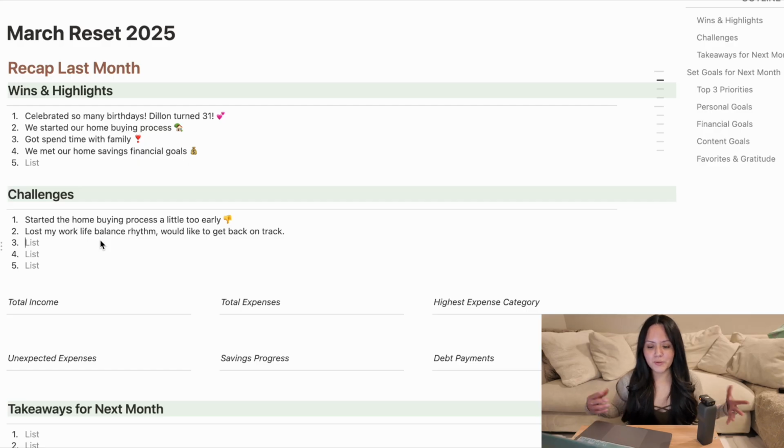Another challenge would be balancing it all. I am still trying to find my, what's the word I'm looking for? My structure?